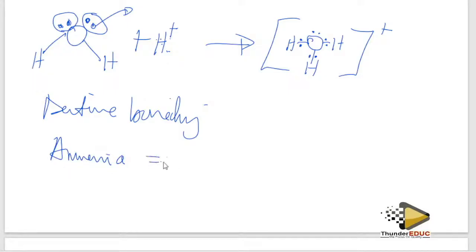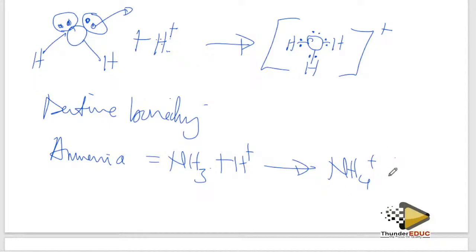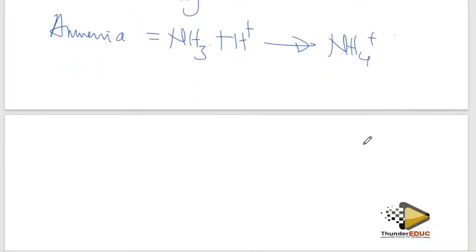I know that many students don't know how to read this. It's called ammonia. Some people say nitrogen trihydrogen. That's wrong. It's called ammonia. When this ammonia adds a hydrogen, you form what we call the ammonium ion. But how does this ammonium ion form? It is formed by a dative bond. Let me show you how ammonia forms this dative bond.